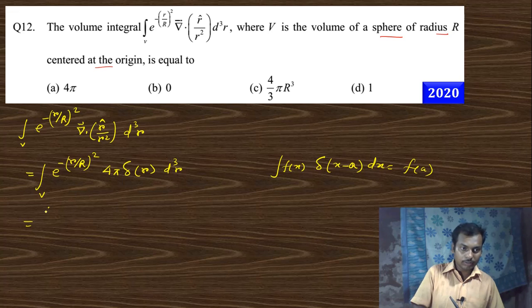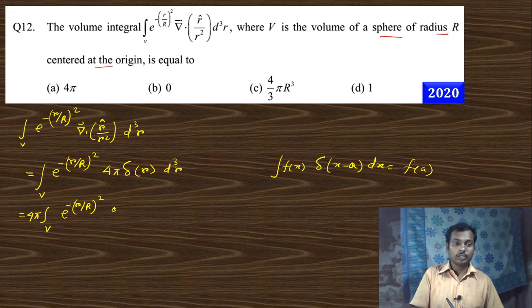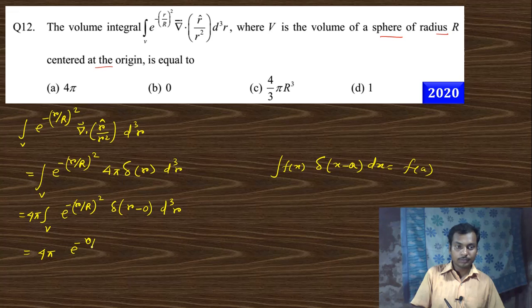So in this case you can write this as e to the power minus r by R whole square. 4 pi is constant, you can write it outside of this integration, this is delta r minus 0. So here if we compare, the a is 0 and this is the f of x, so we can write this 4 pi f of 0, that is e to the power minus 0 by capital R the whole square, that is e to the power 0 is 1, so our answer is 4 pi, right?